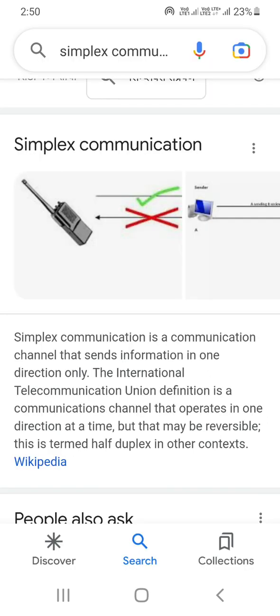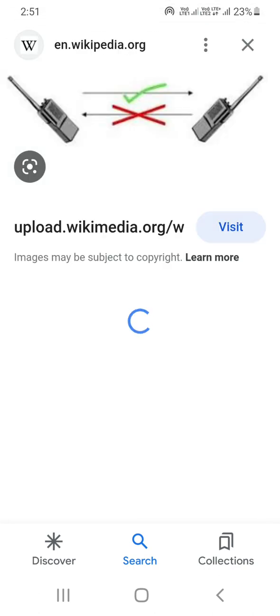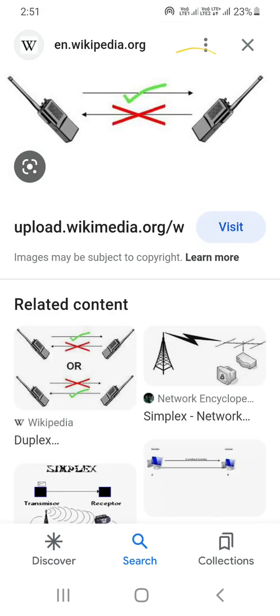What is simplex communication? Simplex communication is a communication channel that sends information in one direction only. The International Telecommunication Union definition is a communication channel that operates in one direction at a time, but may be reversible, termed half duplex in other contexts. With this example, you can see clearly that simplex is one-way communication.